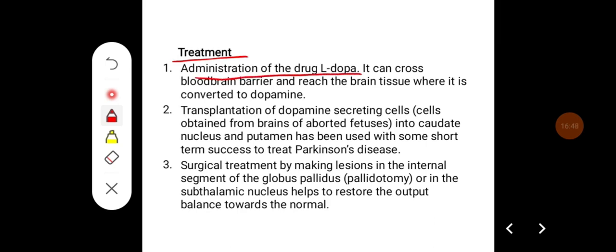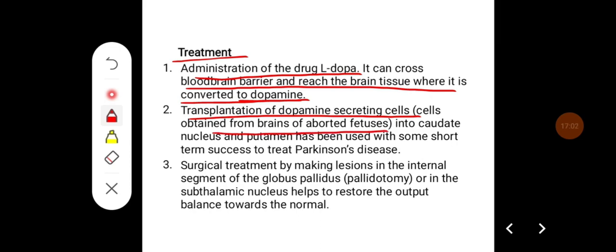Treatment: administration of the drug L-DOPA. It can cross the blood-brain barrier and reach the brain tissue where it is converted to dopamine. Then another modality can be transplantation of dopamine secreting cells, which are obtained from the brains of aborted fetus, into the caudate nucleus and putamen, which has been used with some short-term success to treat Parkinson's disease.